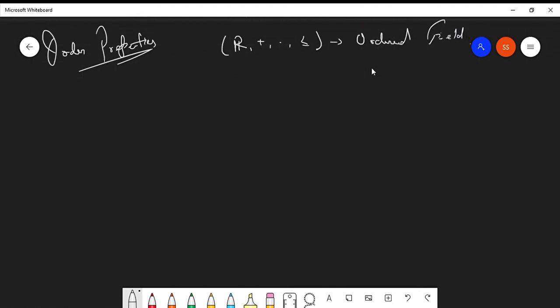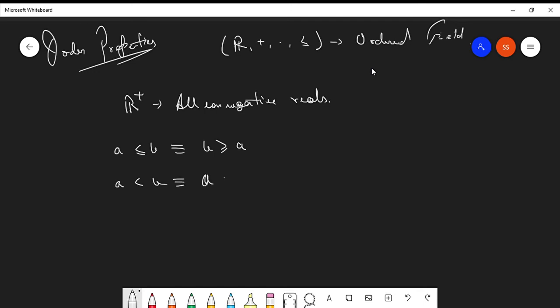One more notation we will often be using basically means all non-negative reals; 0 is also included. Clear? And these things you already know, that a less than or equal to b is equivalent to writing b is greater than or equal to a, or a is less than b is equivalent to writing a is less than or equal to b and a is not equal to b. These things we know.